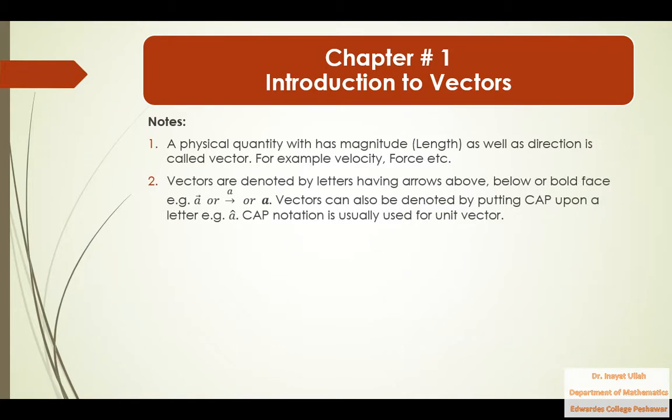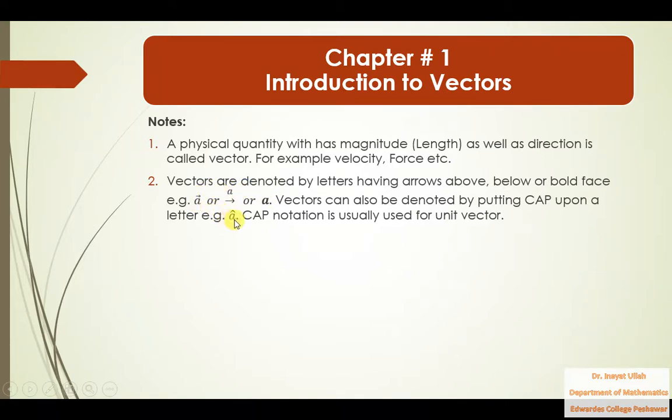Secondly, we need to denote a vector. Vectors are usually denoted by letters, small letters or capital letters, whatever you want, but small letters are usually used. We put an arrow above that letter, or an arrow below that letter, or sometimes we write the letter in bold face. These are the three notations to denote a vector.